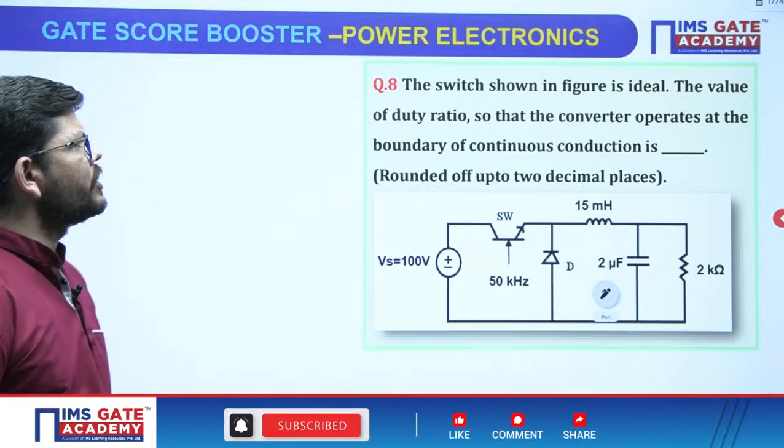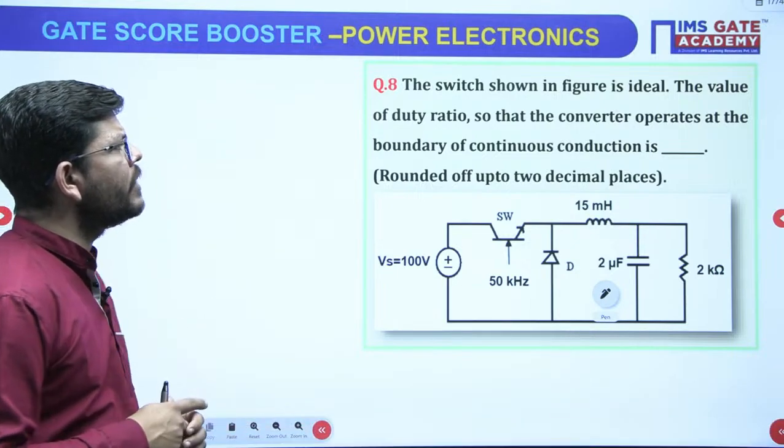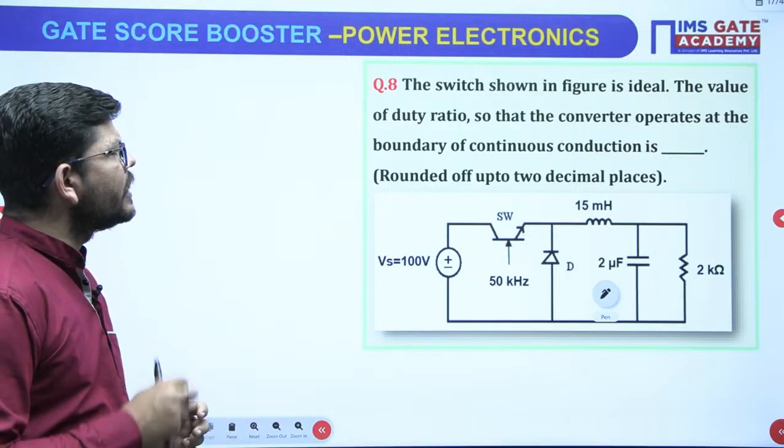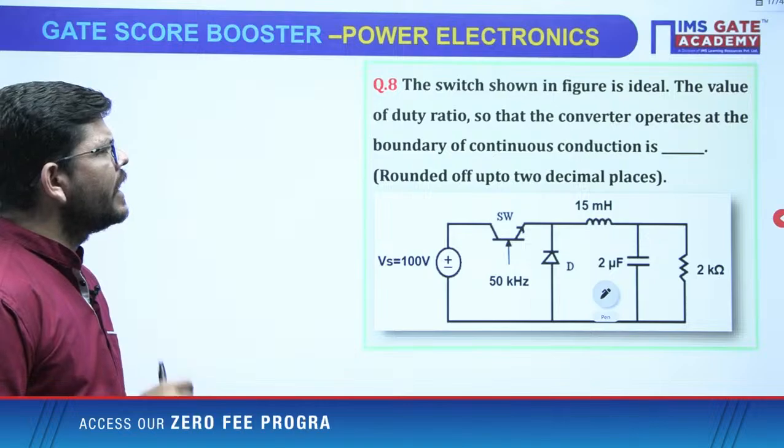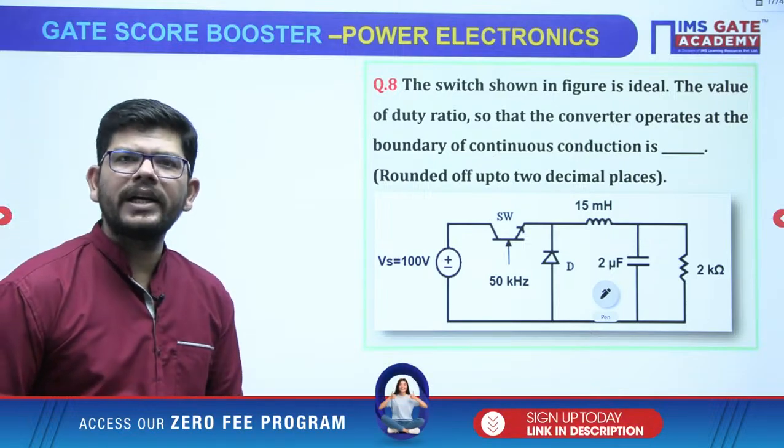Now see this question, question number 8. The switch shown in figure is ideal. Very good. The value of duty ratio so that converter operates in the boundary of continuous conduction, right?